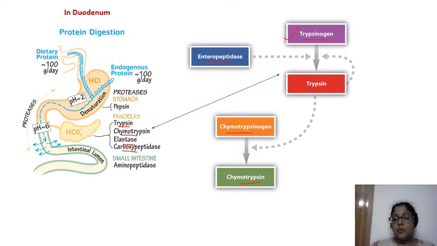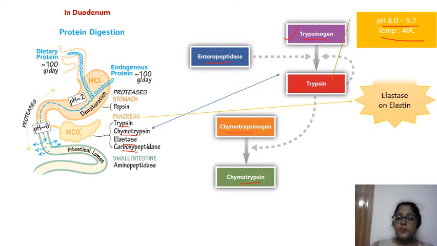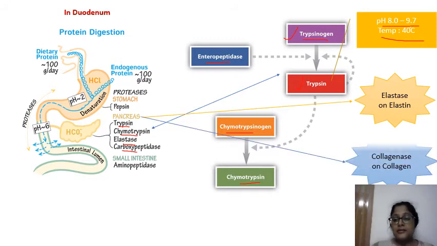So we have two zymogens over here: one is trypsinogen, another one is chymotrypsinogen, which need to be activated before they function in the protein digestion. The trypsin mainly acts at an alkaline pH of 8 to 9.7, and the temperature remains the same at 40 degrees centigrade. The pancreas also produces elastase, which acts on elastin, and collagenase, which acts on collagen.